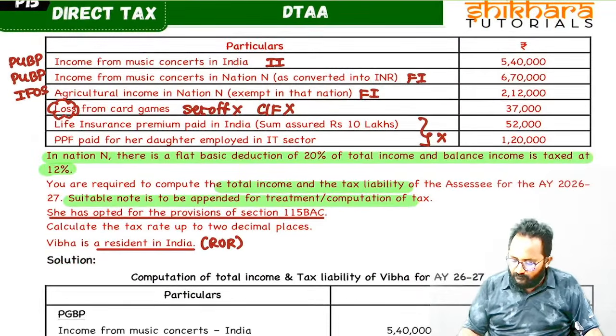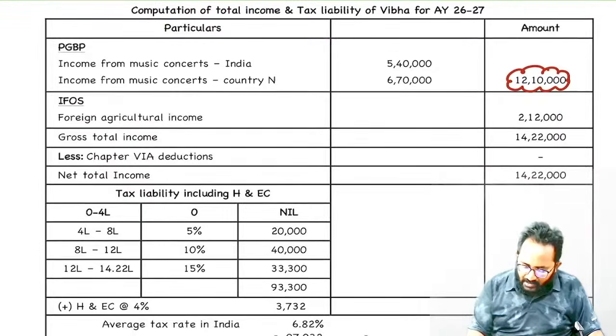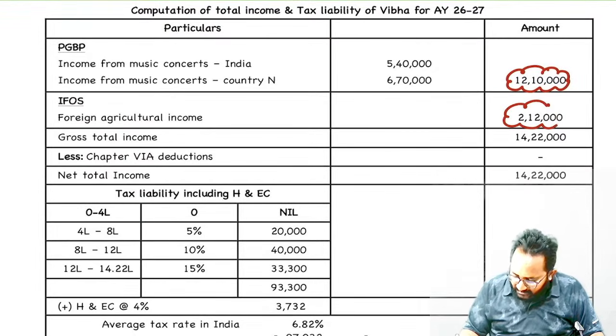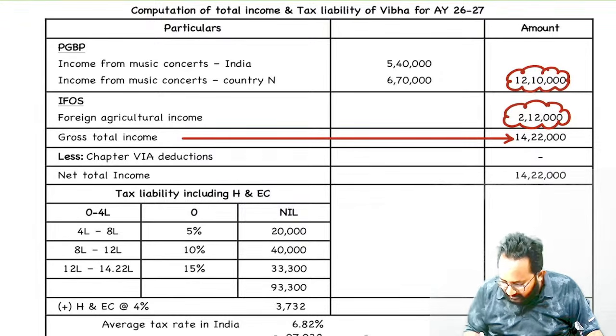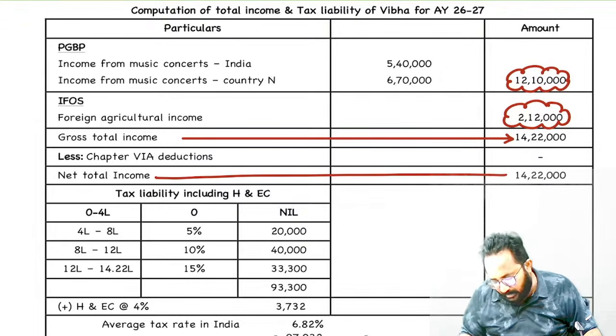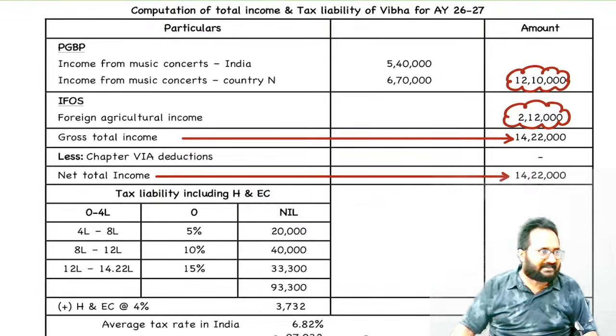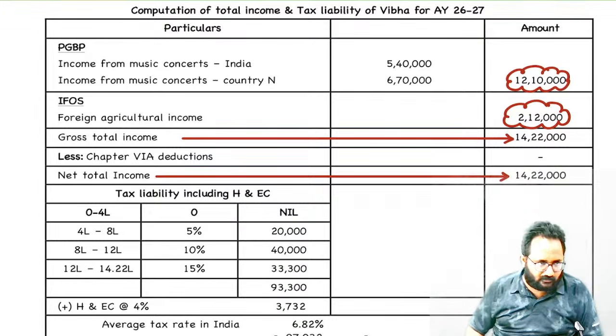And income from other sources, how much? 2,12,000. Is there any other income? No, it is only GTI. Unfortunately it is only net total income also, because no Chapter 6A deductions are available in this question.